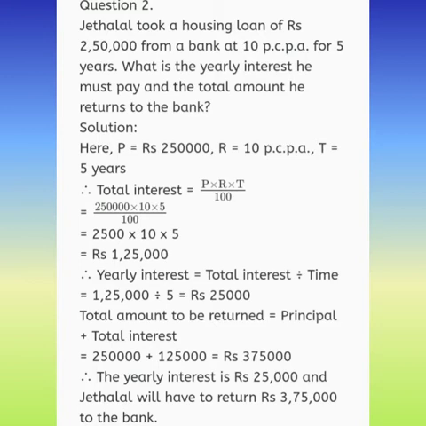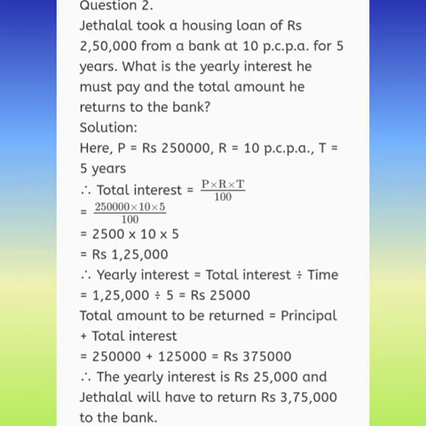So therefore now A is equal to P plus I. Now for I over here we have to take the interest of 5 years, that is 1,25,000. So A is how much? We have to find it. So rupees 2,50,000 plus 1,25,000. When we add this, we are going to get rupees 3,75,000. Got it, children? So over here we have to write the yearly interest that we have found, and this is rupees 25,000, and he totally paid rupees how much? That is 3,75,000 to the bank.